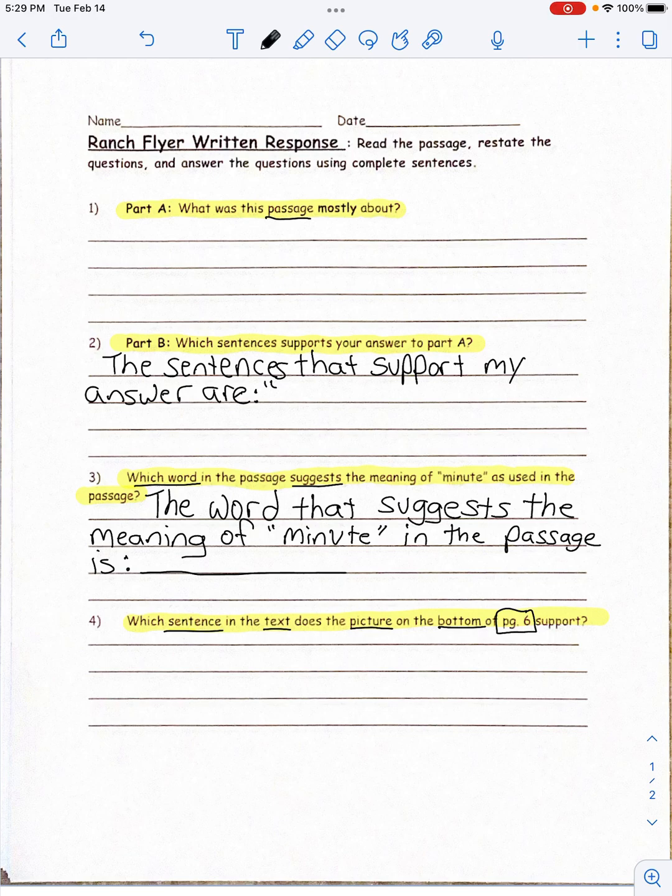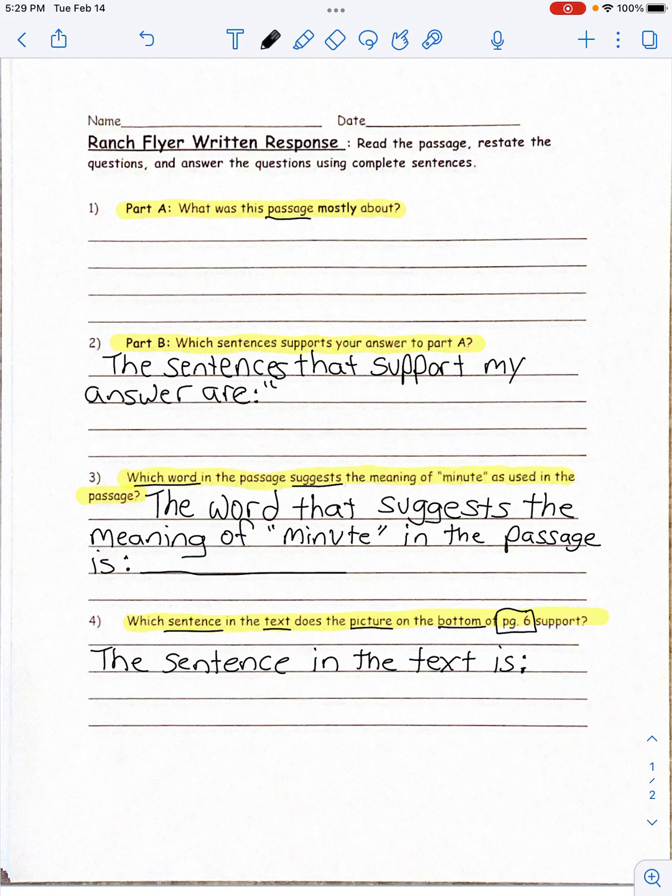Do you remember how to restate the question? Okay, you could write the sentence in the text is, and then you would put your answer.